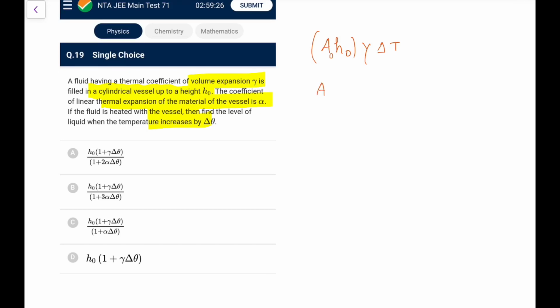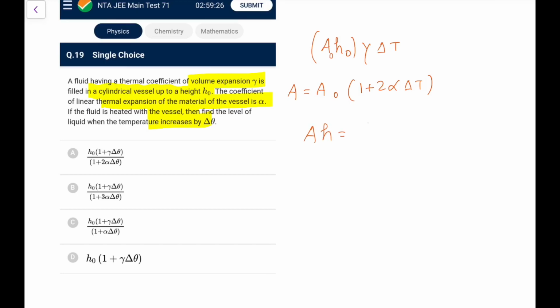That will become A0 into 1 plus 2 alpha delta T. That is the new area now. So what would be the real height now? A0 h0 gamma delta T has to be fitted into A into delta h. Let's say the complete new height be h.